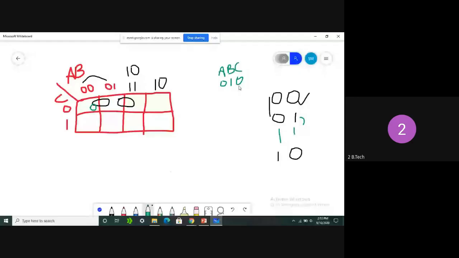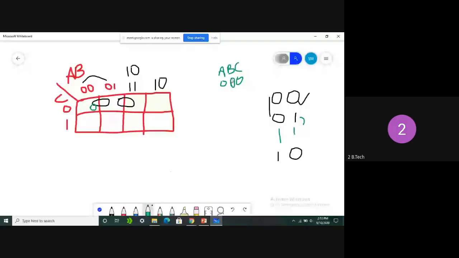1 0 1 0. What is the value of 1 0? 2, sir. Yeah, 2. So sorry, here B is 0. B is also 0. No, this is 2. So here what is its value? 2. Now see here 0 0.